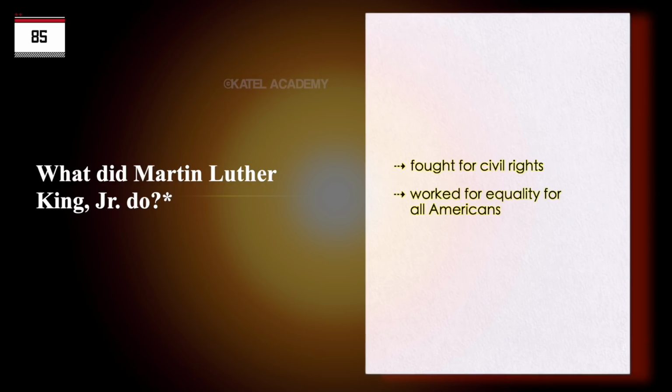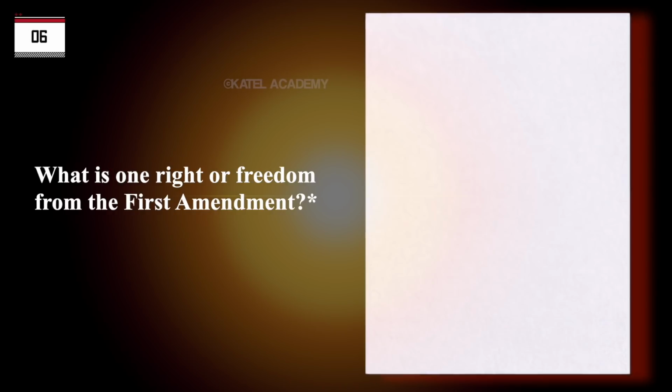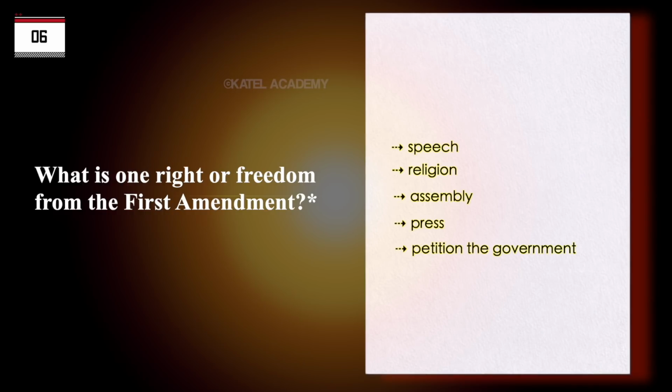Fought for civil rights. Worked for equality for all Americans. What is one right or freedom from the First Amendment? Speech. Religion. Assembly. Press. Petition the government.